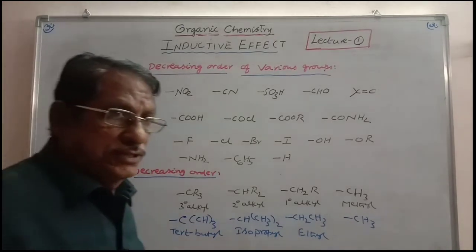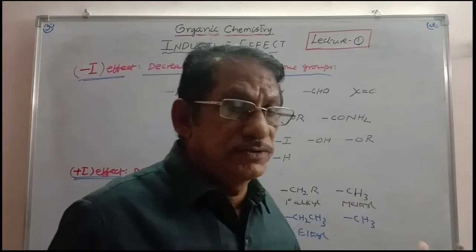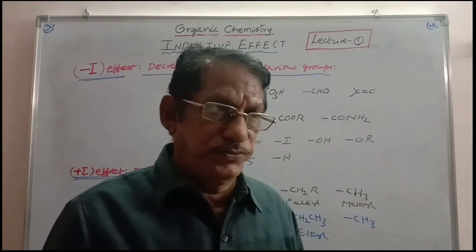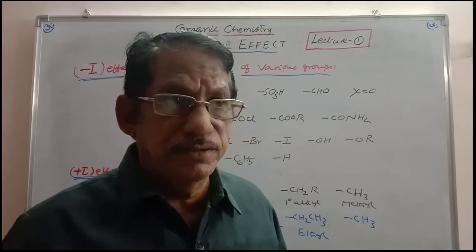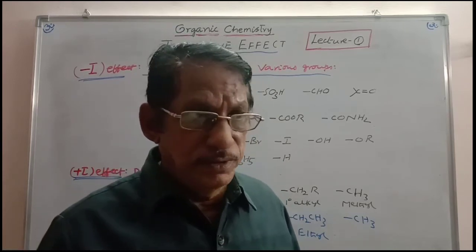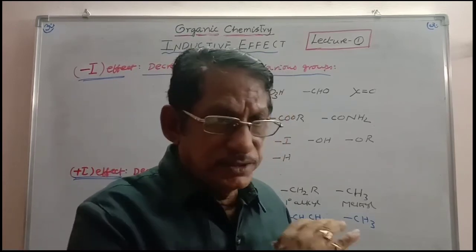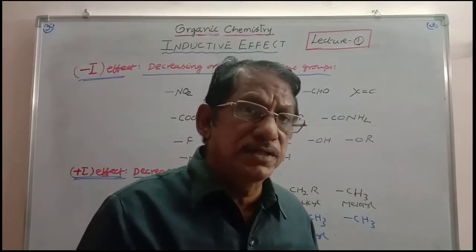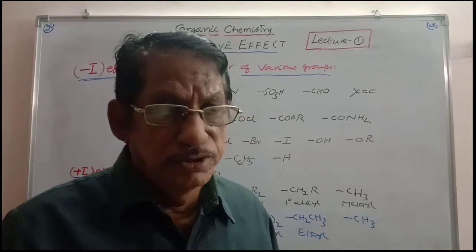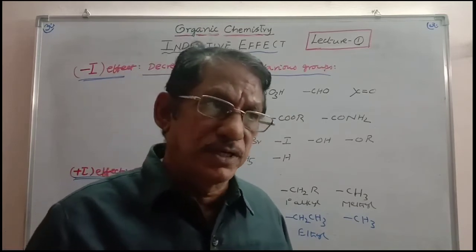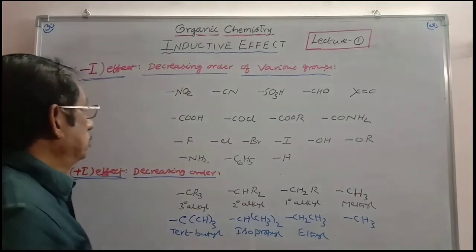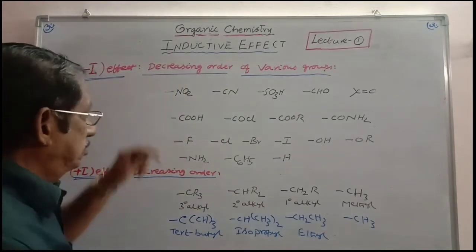Now let us consider the priority sequence of the various electron withdrawing groups as well as electron releasing groups. Which is more electron withdrawing, which is less electron withdrawing. Let us take the sequence. These are also decided basing on the electronegativity values. A scale was developed for the groups also, along with the atoms. Now, we will take the minus inductive effect.